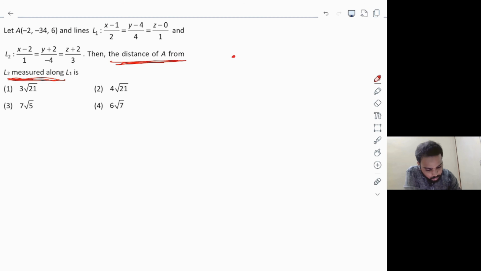First thing, there is a point A. The diagram is important here, so try to be attentive. Point A is there, and then there is a line L2, something like this. Let me mention the line L2 also, which is x minus 2 divided by 1 is equal to y plus 2 divided by minus 4 is equal to z plus 2 divided by 3.